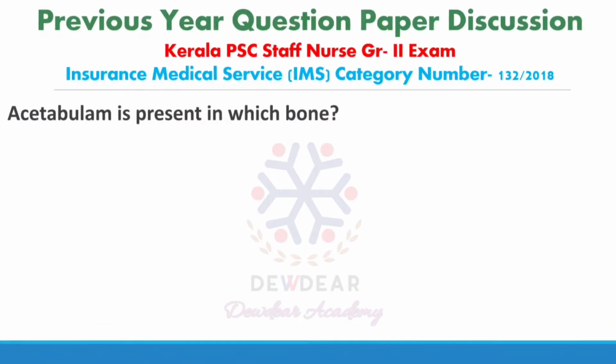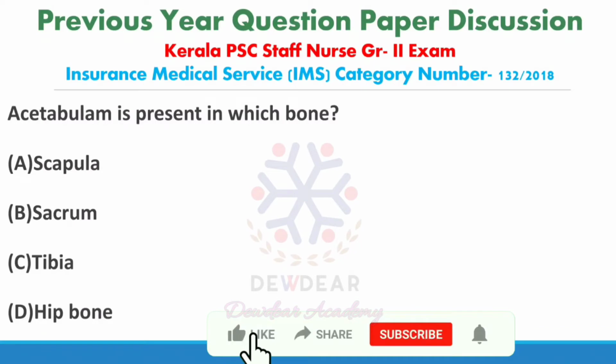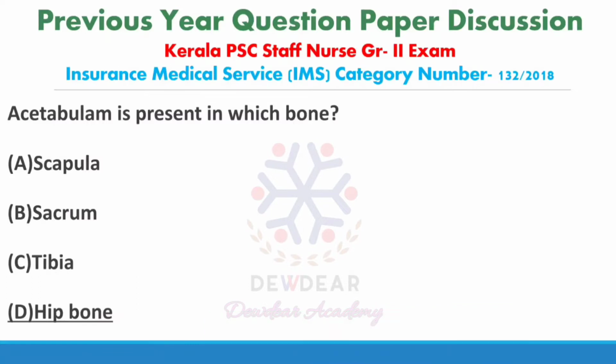Next question. Acetabulum is present in which bone? Options: scapula, sacrum, tibia, hip bone. Correct answer is hip bone. Acetabulum is present in the hip bone. Acetabulum is a cup-shaped depression found in the mid-outer pelvis. So it is present in the hip bone.